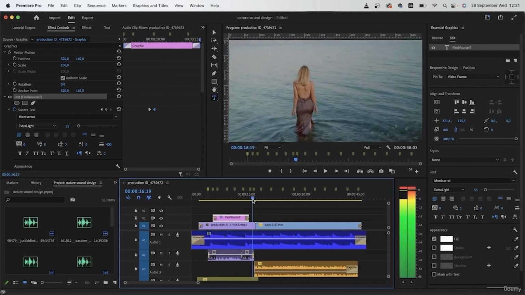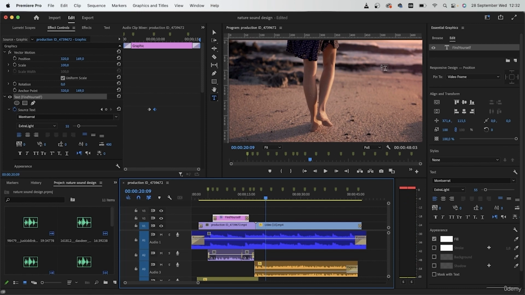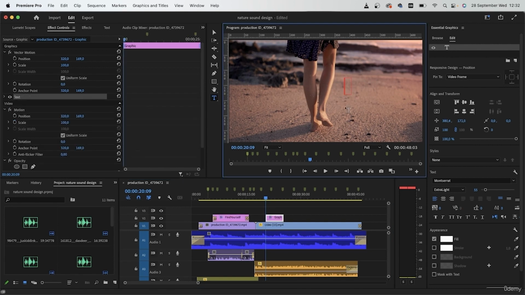And now I'm going to make another text for my second video. Somewhere around here. Put in some random text, position it where you want it, and then hit Command D or Control D on Windows.